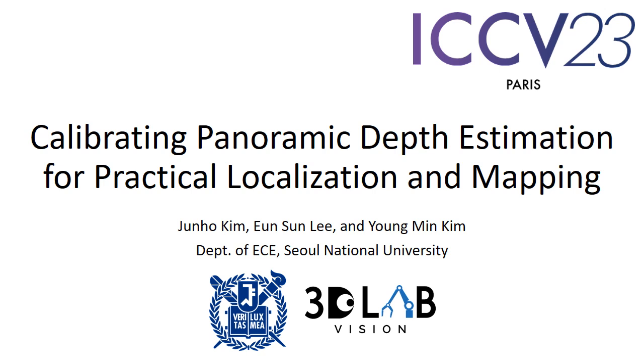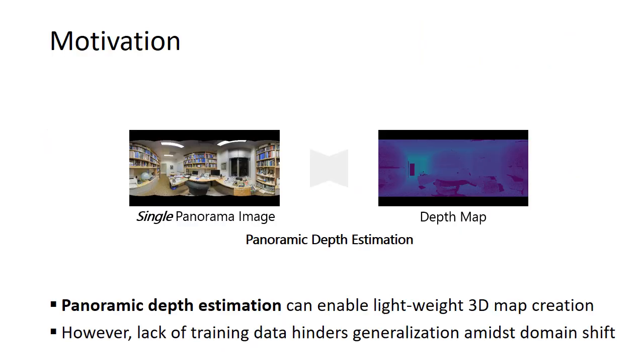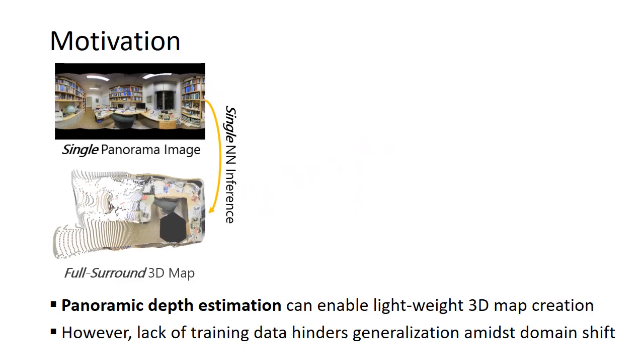In this video, I'll present our paper titled Calibrating Panoramic Depth Estimation for Practical Localization and Mapping. Given a single panorama image, panoramic depth estimation outputs a dense depth map from pre-trained neural networks. Since a full surround 3D map is obtainable from a single neural network inference, panoramic depth estimation can enable lightweight 3D map creation.